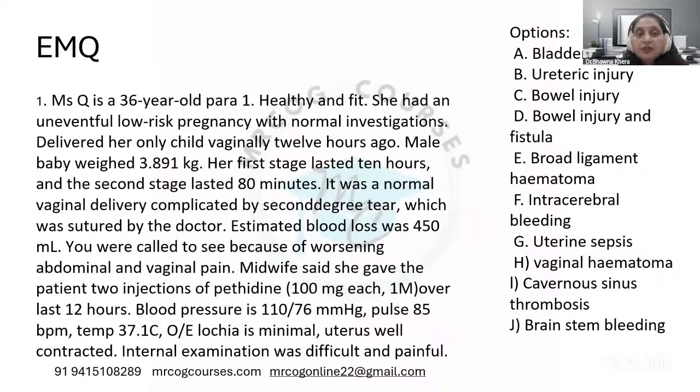So Mrs. Q is a 36-year-old para 1, healthy, fit, and she delivered 12 hours ago. It was a second degree tear. Estimated blood loss was 450 ml. You were called to see her because of worsening abdominal and vaginal pain. The midwife said she gave the patient 2 injections of pethidine over the last 12 hours. Blood pressure is 110/70 and pulse is 85. Temperature is 37.1. Internal examination was painful and difficult. What is happening here?